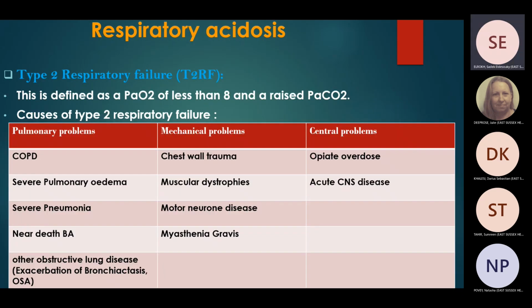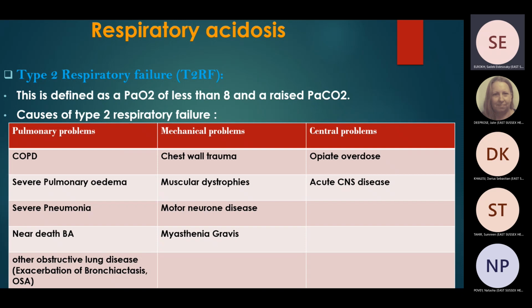Type 2 respiratory failure, as we discussed before, you'll find that PO2 will be low, less than 8, and PCO2 will be high. In a case of obstructive lung disease, we have many examples of type 2 respiratory failure, pulmonary problems like COPD, severe pulmonary edema in advanced stage, of course. The patient is exhausted and cannot exhale or wash out carbon dioxide anymore. Severe pneumonia, advanced stage of pneumonia. Other obstructive lung disease like bronchiectasis and obstructive sleep apnea.